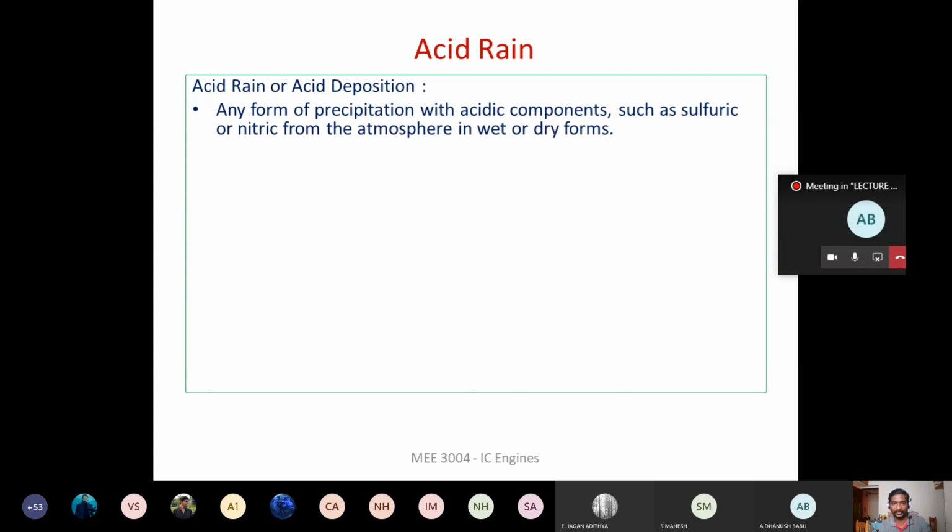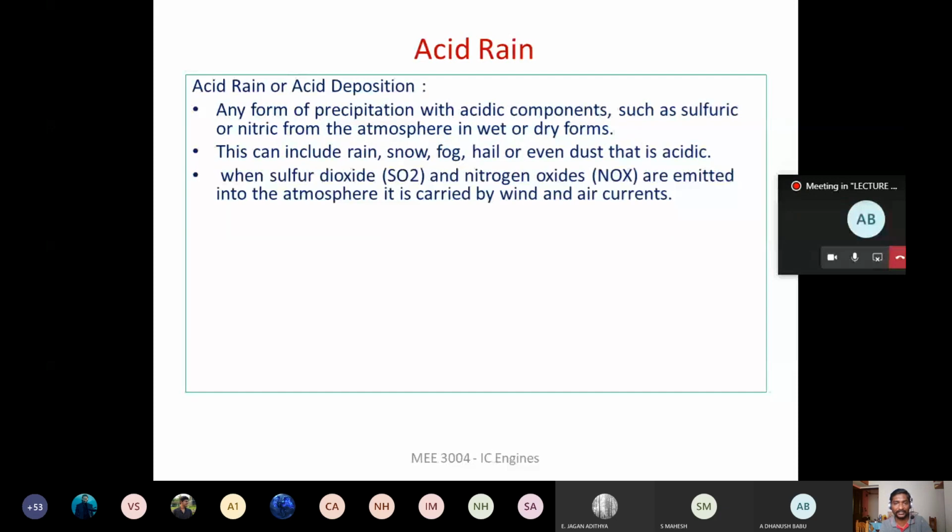Basically, we have two different types of this acid deposition. It can be either in the wet form or in the dry form. The acid deposition from the atmospheric air to the land can occur by two means, one in the wet form, the other in the dry form, right? So this also includes the smog formation, hail, and other dust that are being emitted into the atmosphere, which are acidic in nature, right? So now let us say the sulfur dioxide and the nitrogen oxides that are emitted in the atmosphere are going to be carried away by the wind, right?